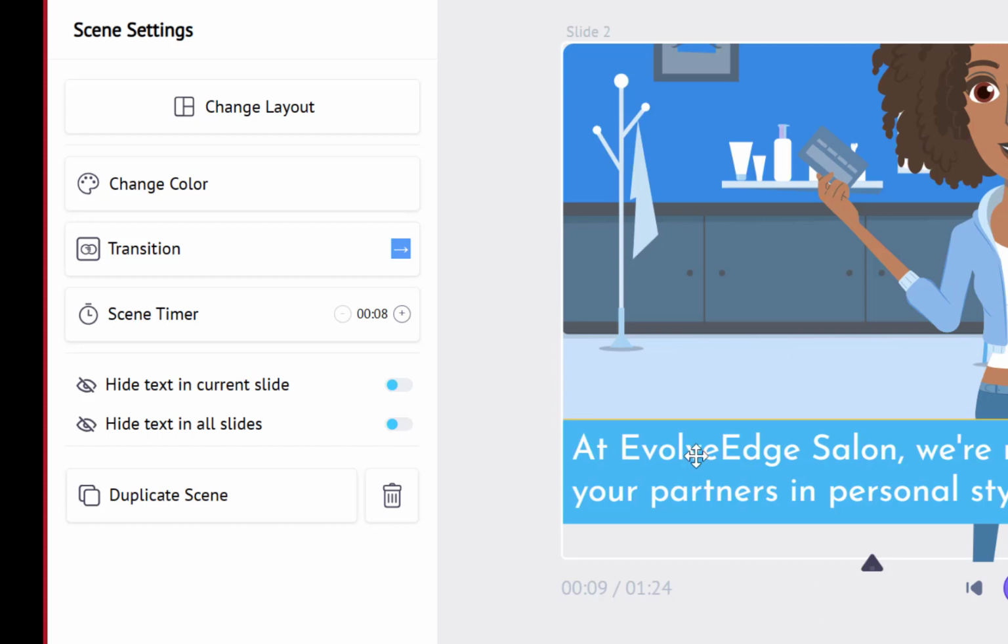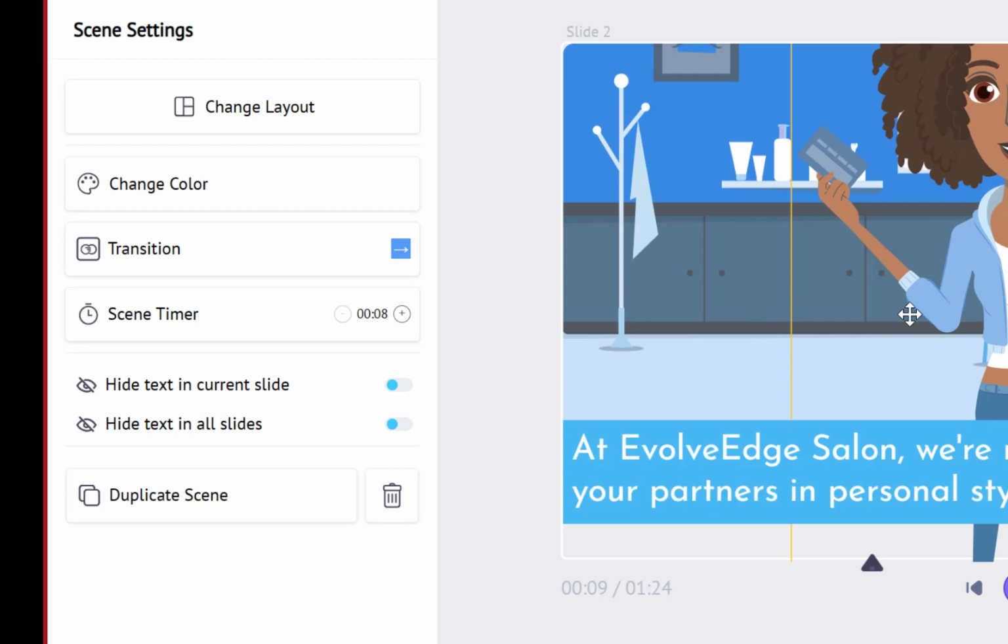And also, we can decide to hide this current slide, and we can also decide to hide text in all slides. Okay. And this is transitioning. So transitioning is actually effects that appear. Like you can let the next scene zoom from the top, sideways, or whatever. And we can also change background color and layout. And there's an option to duplicate a scene over here.